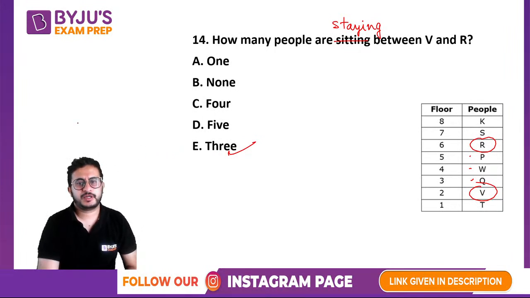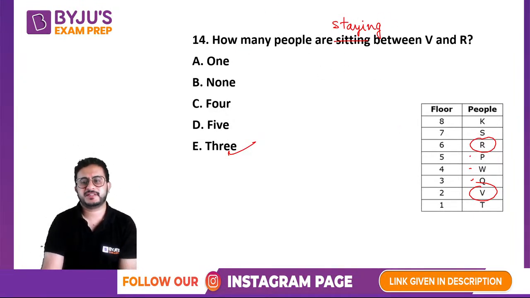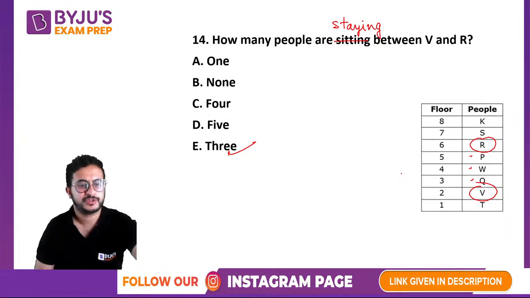Sometimes people make a mistake in people in between. They just subtract 6 minus 2 and answer 4, right? You do not have to count R as the fourth person. So 3 people in between. If it is asked how many floors above, then it will be 4 floors above. But the number of people will be 3.